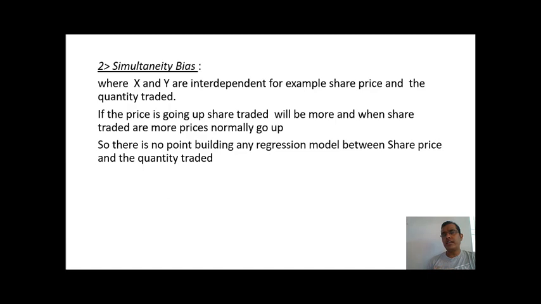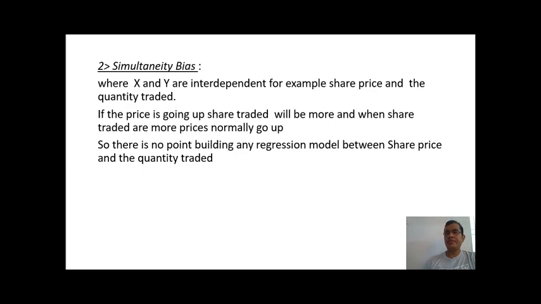So if I am trying to predict the price of this share based upon the quantity, then probably I am making an error, because they both would always be moving in the same direction, because price would be dependent upon the quantity and quantity would be dependent upon the price. So to avoid the simultaneity bias, a certain amount of business knowledge is needed, and if we identify that x is also a function of y, then while predicting y, I should not be using x as one of my factors.